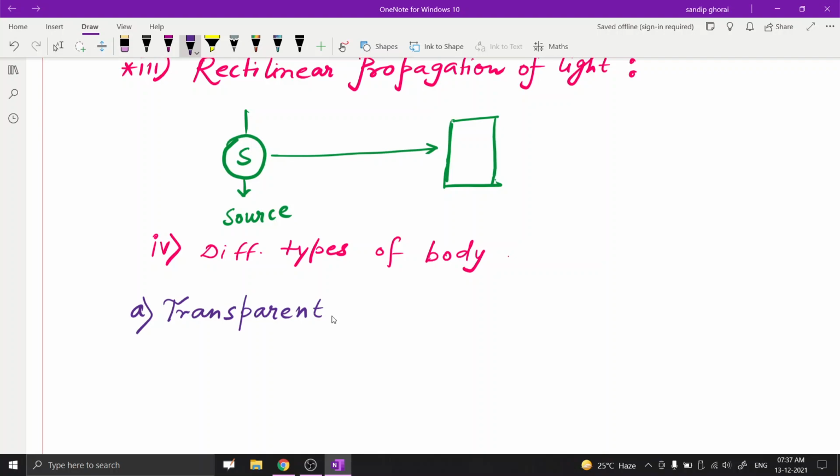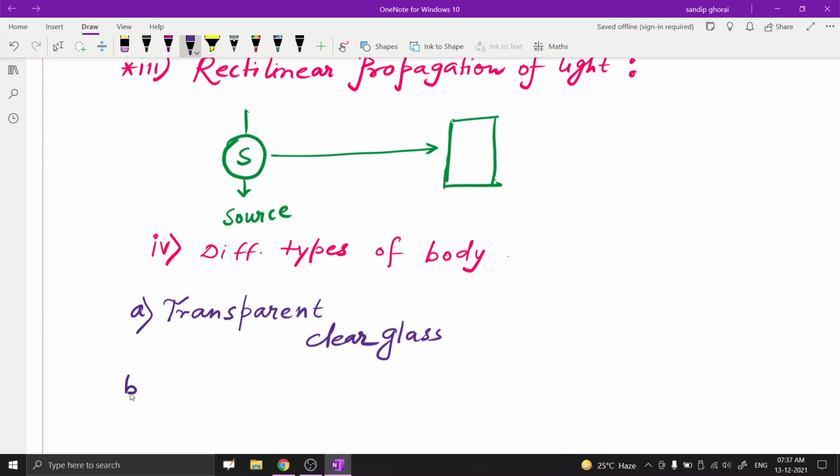The materials that allow light to pass through them completely are called transparent materials. Like clear glass: if light is incident on clear glass, it simply passes through completely. Another example is clear water and air. These are examples of transparent material.